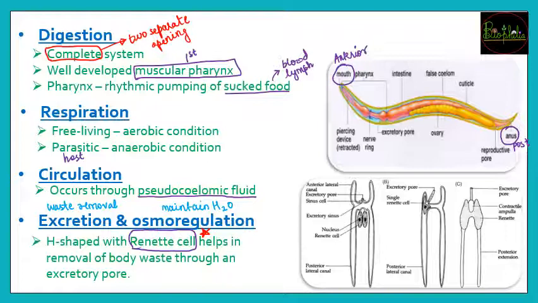For excretion and osmoregulation, in the previous phylum, Platyhelminthes, what did we see? Platyhelminthes had flame cells. Just like that, in Aschelminthes or roundworms, which cells will there be? Rennet cells, which are H-shaped. The flame cells were like the flame of a candle, and just like that, these rennet cells are H-shaped cells. You can see in the diagram as well, these are nothing but H-shaped cells. These help in removal of body waste as well as maintenance of water conditions.